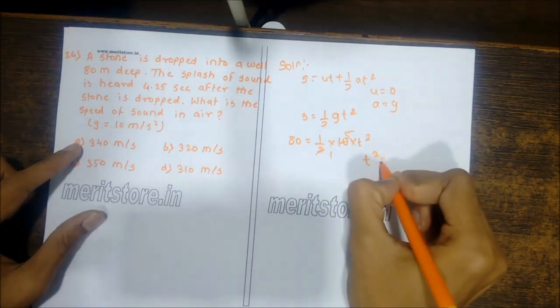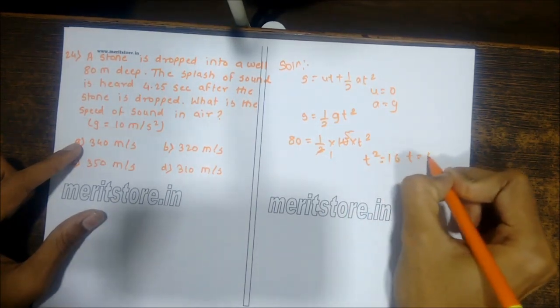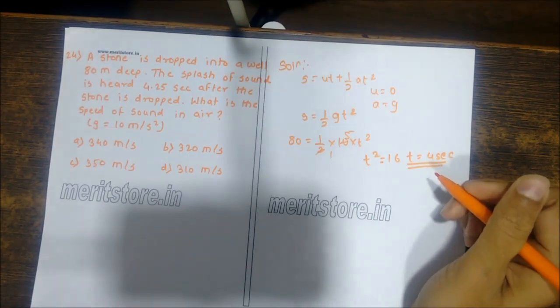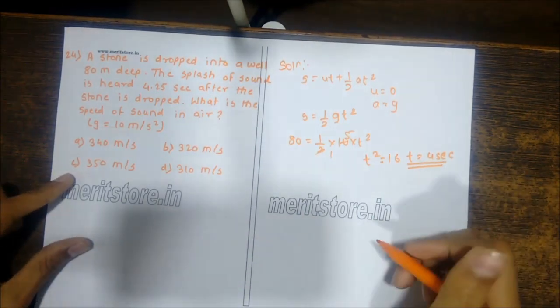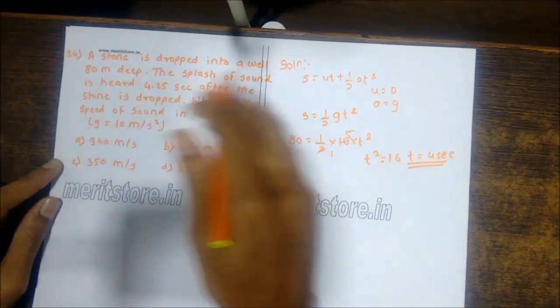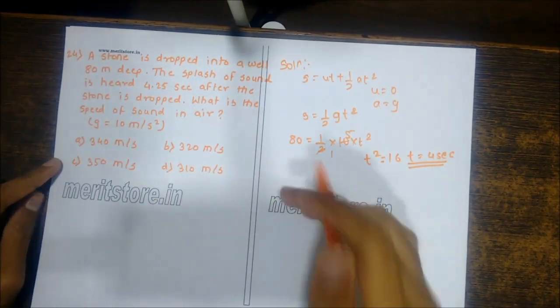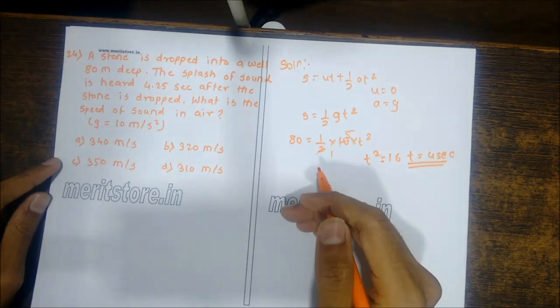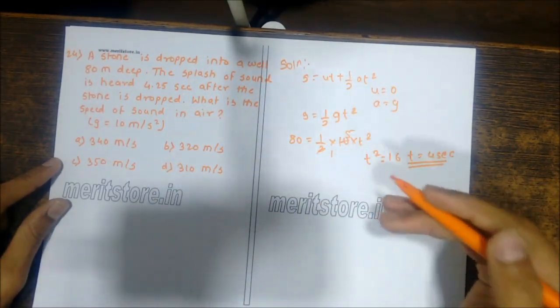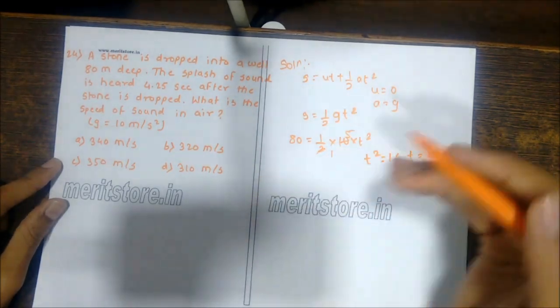Okay, so t square is equal to 16, so t becomes equal to 4 seconds. So the time taken is 4 seconds to reach the water surface. Now after reaching the water surface, the splash of the sound is heard, that is the time taken by the sound to cover the distance of 80 meters. That is, the splash of the sound is heard after 4.25 seconds after the stone is dropped.